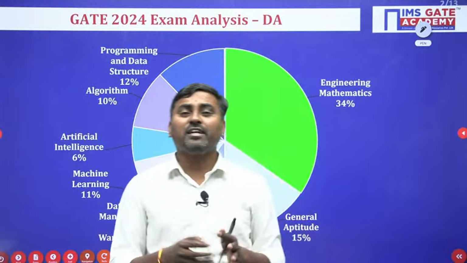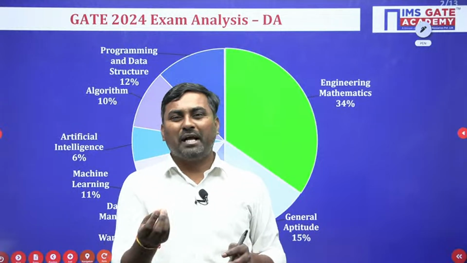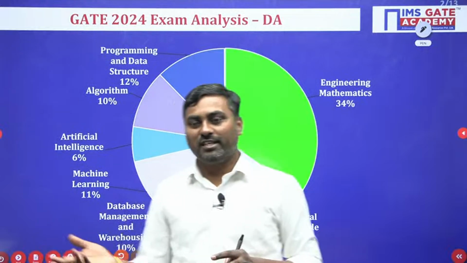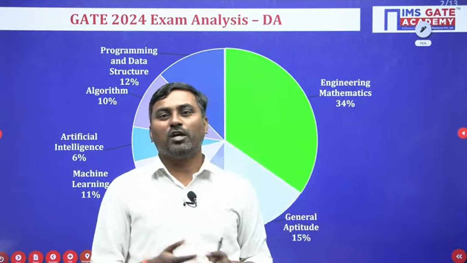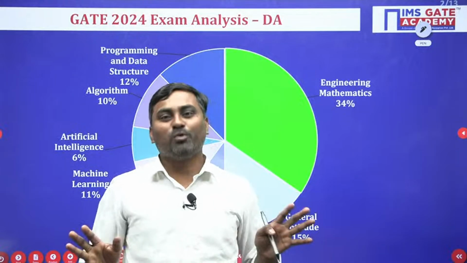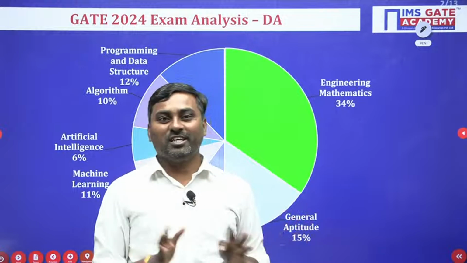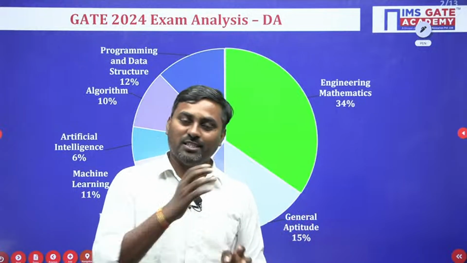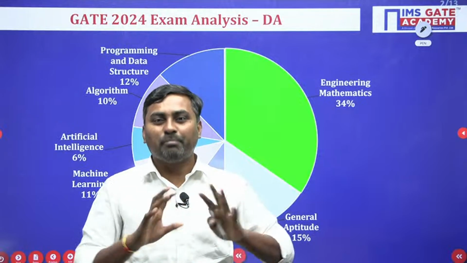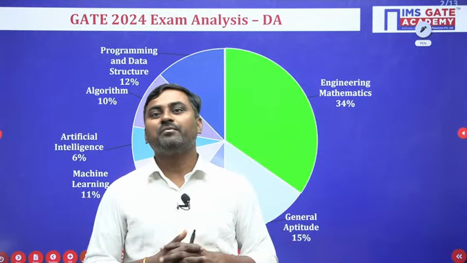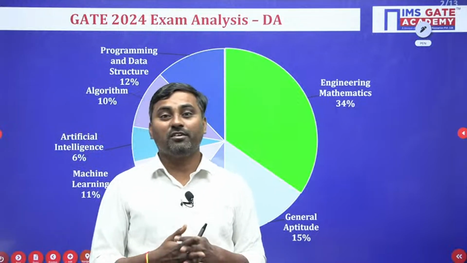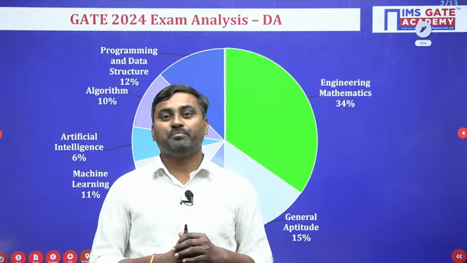Overall difficulty level you could see, we can say maximum 5 to 10%. Some questions from machine learning and artificial intelligence, mathematics 1 or 2 questions only. The majority of questions are all solvable for those who have properly studied for the computer science paper, and these questions are mostly easy to moderate. Those who prepared well and practiced a number of questions, done. So the difficulty level is 5 to 10% from this overall paper.